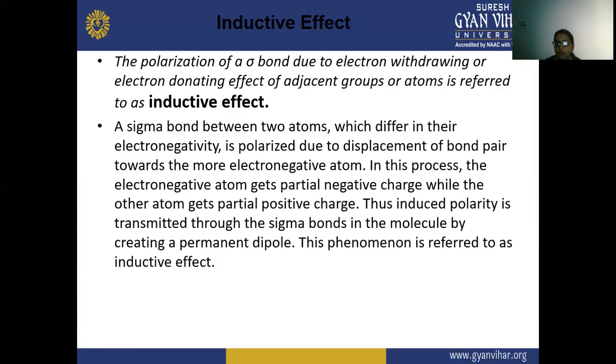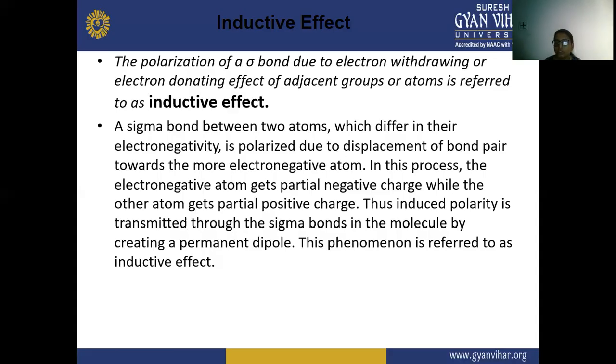In this process, the electronegative atom gets a partial negative charge, and the atom from where the electrons are donated gets a partial positive charge. So where the electron withdrawing groups withdraw the electrons, they get the partial negative charge, and where they take the electrons from, there is a partial positive charge.